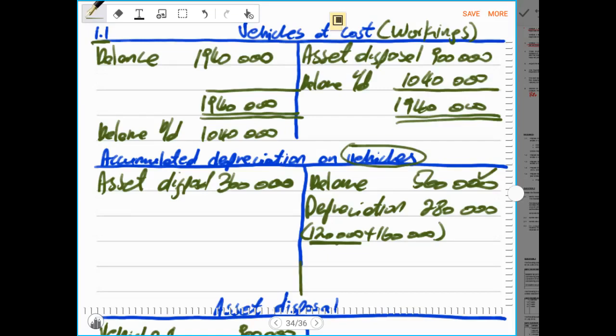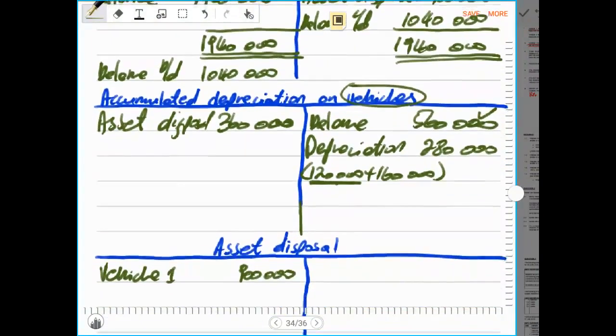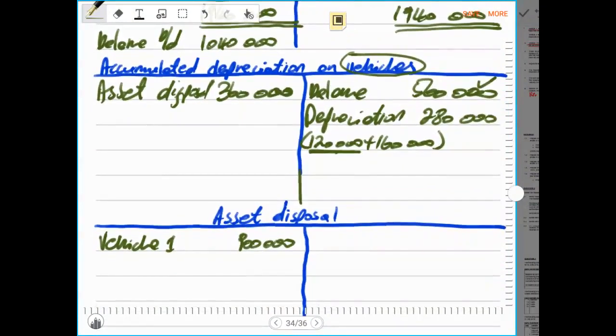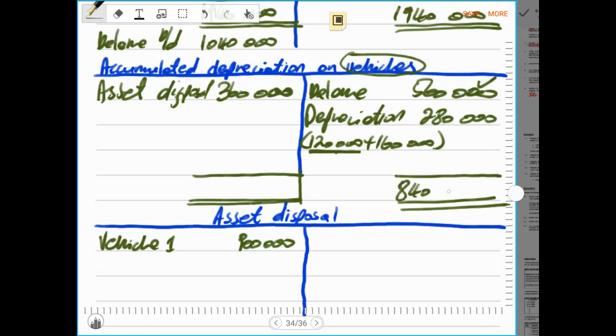Then now we have accounted for the accumulated depreciation of the disposed asset, and after we have done that, we can balance this ledger account. We take the total of the bigger side, 560,000 rands plus 280,000 rands, and the credit side will always be greater in this ledger account. You'll never have the debit side being greater than the credit side.